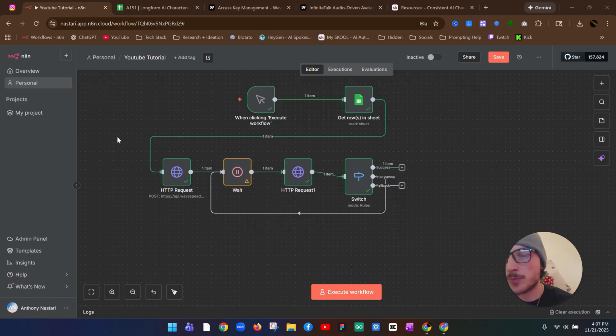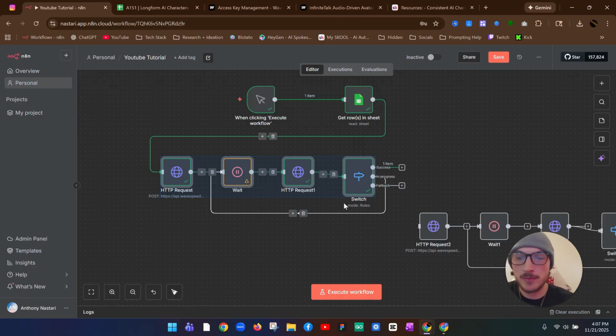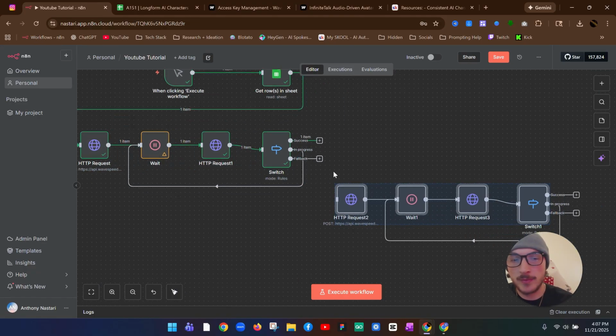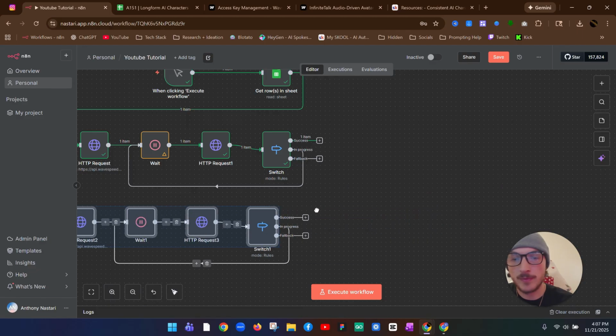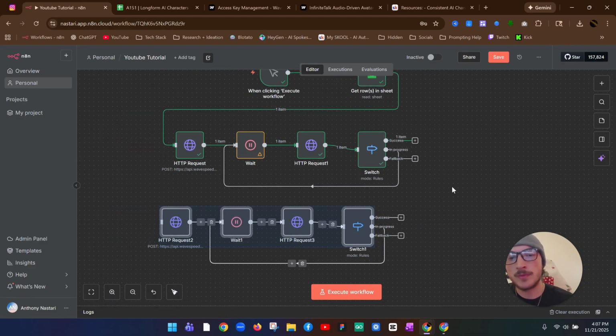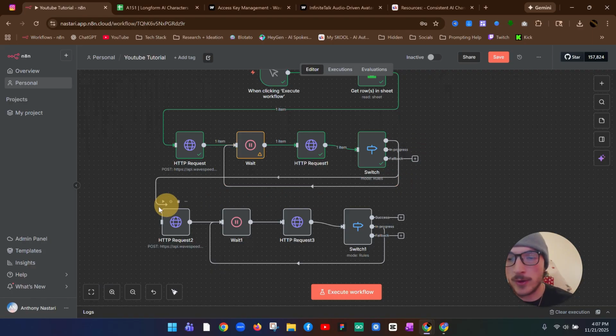Now all the heavy lifting is pretty much done, because for this next section we can copy these 4 previous nodes and hit Control D, and we just duplicated them, and we'll drag those over to here. And now you can grab this success where we pass that audio and drag it right over to the HTTP request. And this one is going to be the create video node.